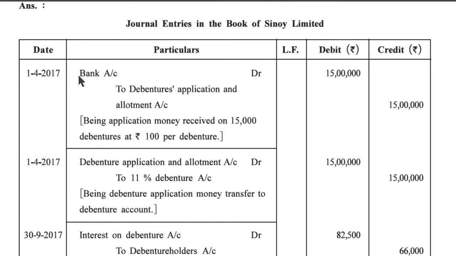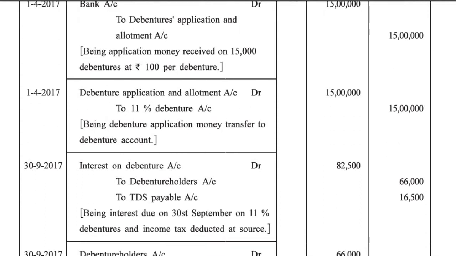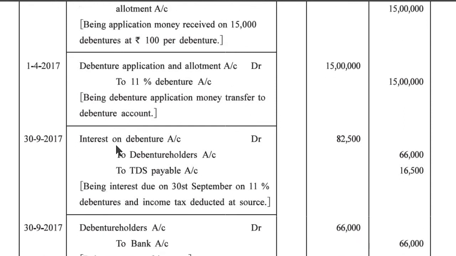1st April 2017, bank account debit 15 lakh to debenture application and allotment account 15 lakh, being application money received on 15,000 debentures at rupees 100 per debenture. 1st April 2017, debenture application and allotment account debit 15 lakh to 11% debenture account 15 lakh, being debenture application money transferred to debenture account.